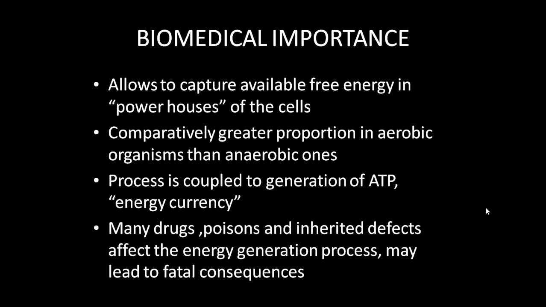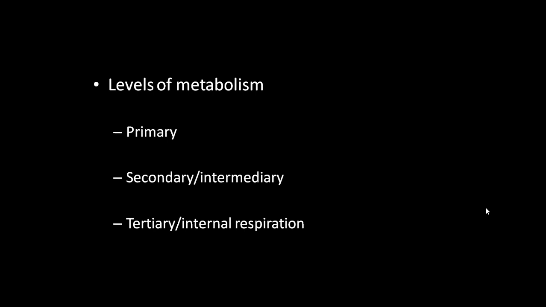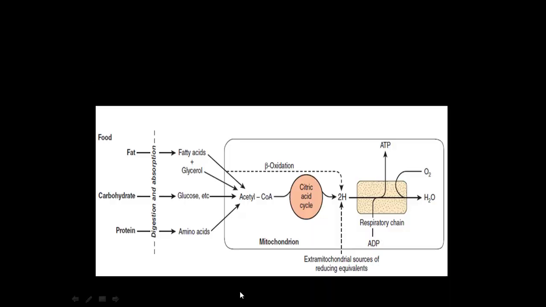As per the objectives, in metabolism we have various levels: primary metabolism, secondary or intermediary metabolism, and tertiary metabolism or internal respiration. Amongst these three levels of metabolism, the process of ATP generation and cellular oxidation is included in tertiary metabolism or internal respiration.